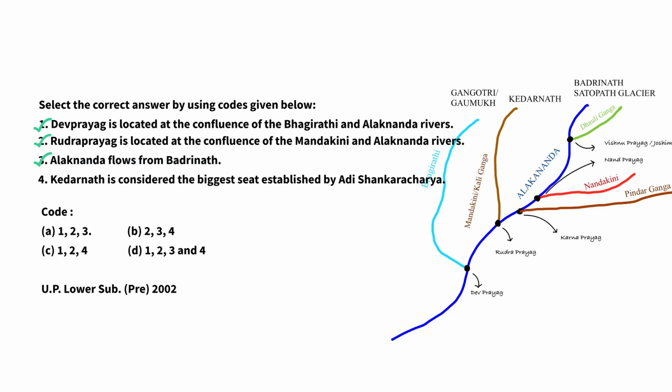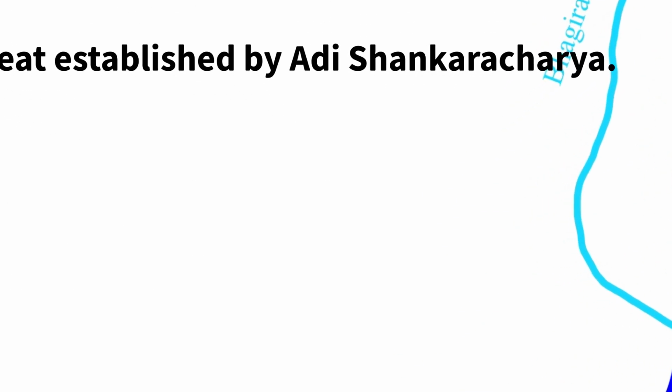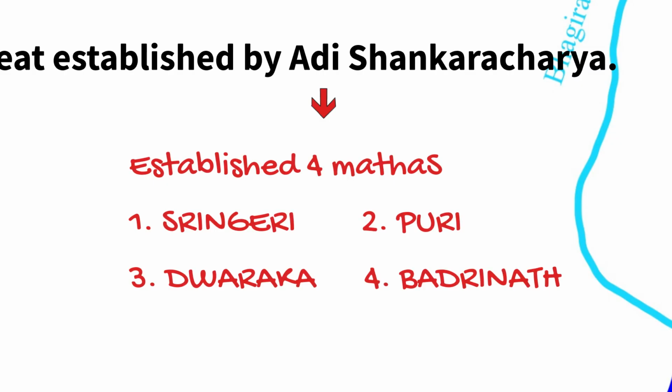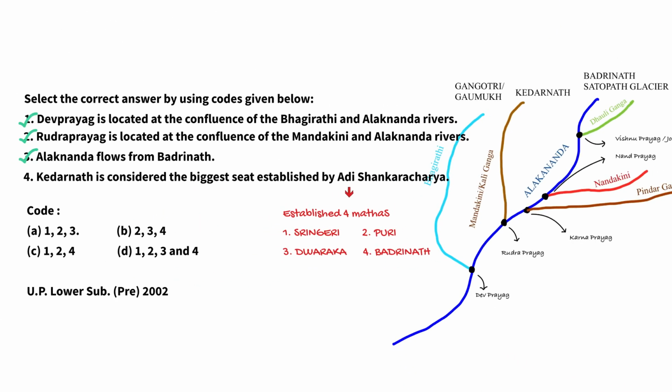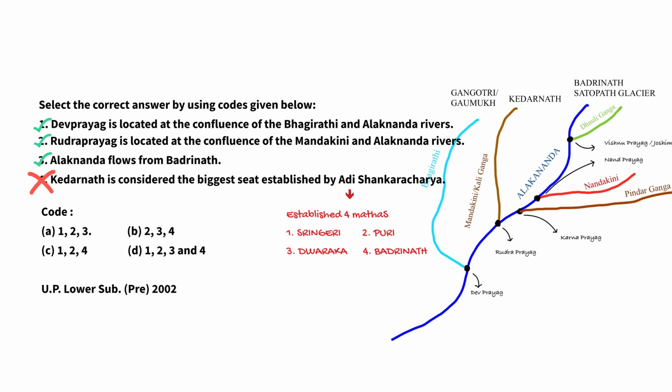Now fourth statement is a tricky one. This is not from geography, it's from art and culture. Adi Shankaracharya established 4 mathas in 4 corners of India at Sringeri, Puri, Dwarka and Badrinath for propagation of Sanatan Dharma. So fourth statement is incorrect. Badrinath and not Kedarnath is the biggest seat established by Adi Shankaracharya. Rest all the statements are correct. So answer will be option A. 1, 2 and 3 statements are correct.